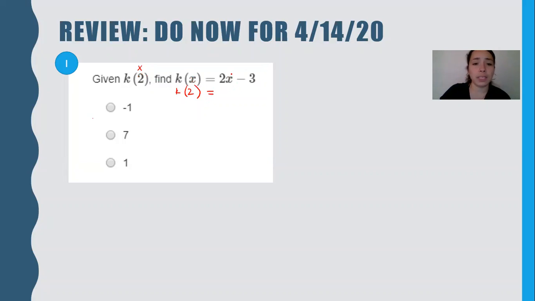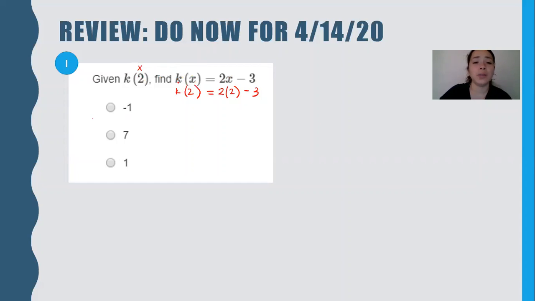It is equal to, everything else stays the same except our x. So 2, instead of x, we're going to plug in this number that's in the parentheses, minus 3. Notice the only difference is that it tells us what our x value is going to be. Here it's going to be 2. So our x is going to be a 2.